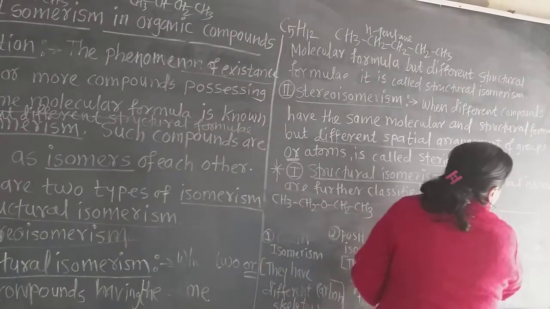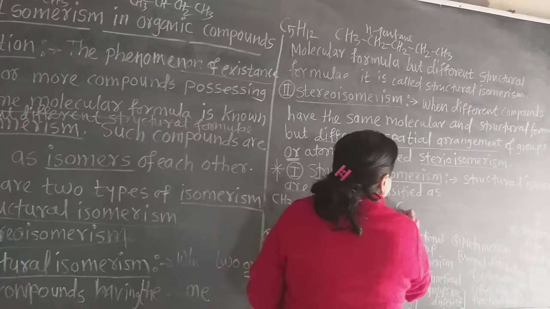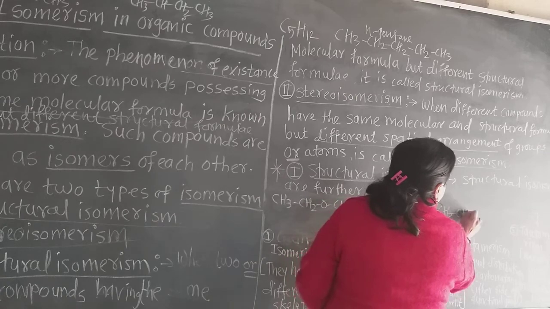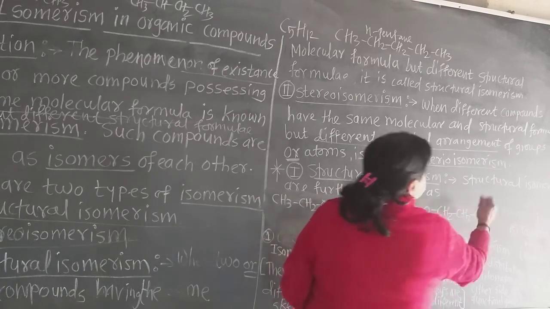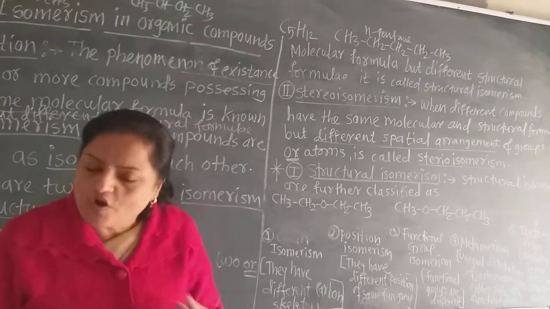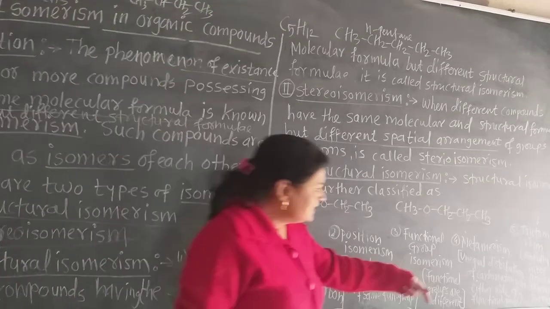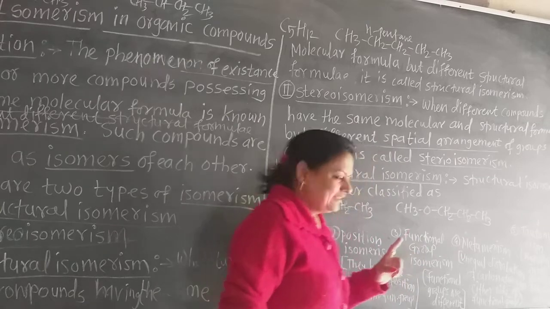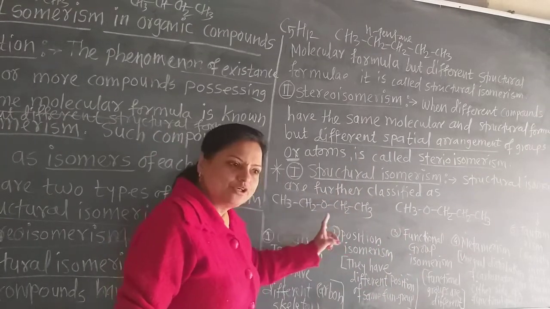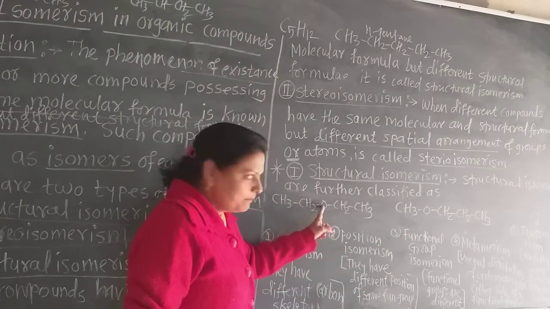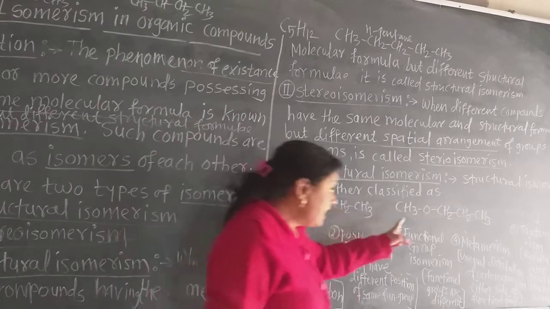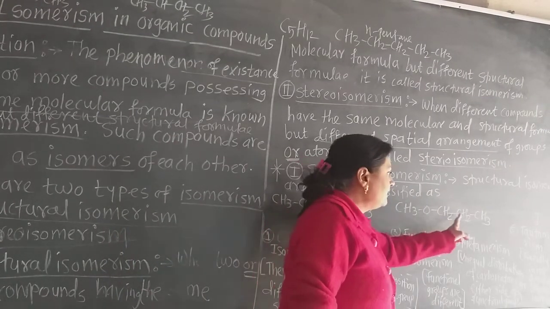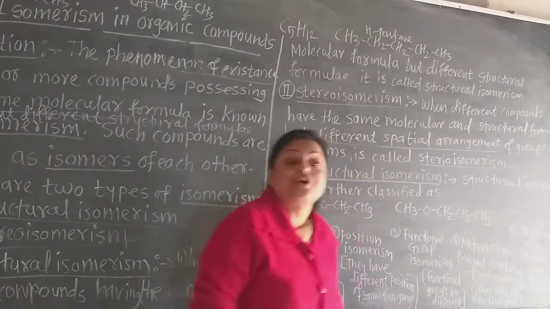CH3, O, CH2, CH2, CH3. What is the name of this ether? This is methyl propyl ether, because of 3 carbon atoms. In the first there are 2 carbon atoms on either side of the ether functional group, but here on one side there is only a CH3 group, and on the other side a 3 carbon group.